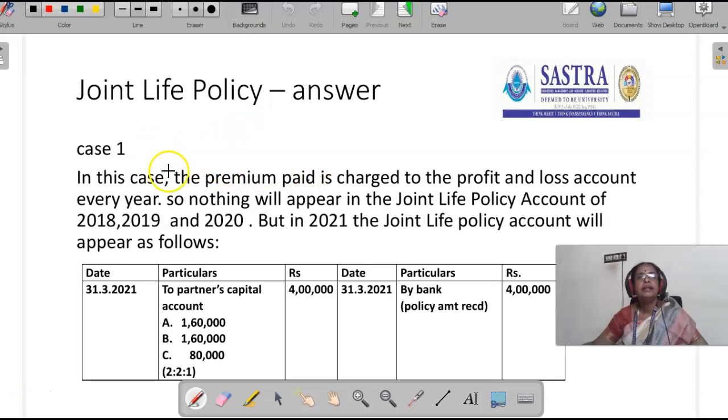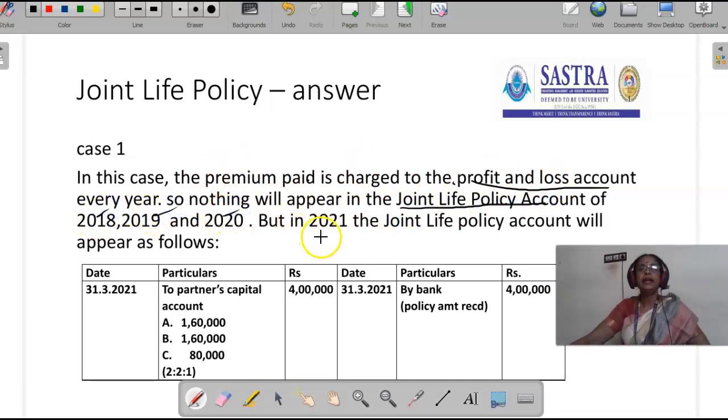Case number 1. In this case, the premium paid is charged to P&L account. They treat the premium as an expense and so it should be charged to P&L account. So nothing will appear in the joint life policy account of 2018, 2019 and 2020. But in 2021, the joint life policy account will appear as follows. On 31/3/21, bank 4 lakh rupees, which is the insurance policy amount.